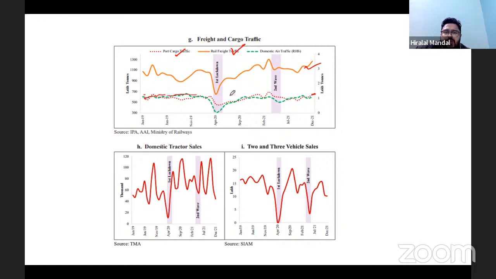Okay, so largely it is understandable because air traffic has not been opened. Vehicle two and three-wheeler sales show the status of the middle class. That is still not touching the pre-pandemic level, but tractor sales can show positive results.